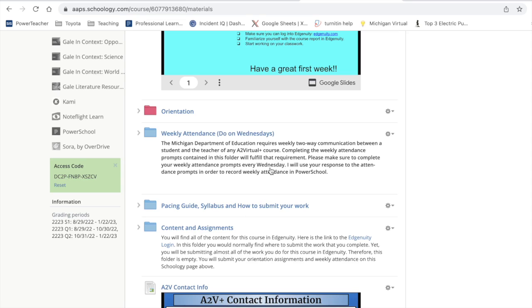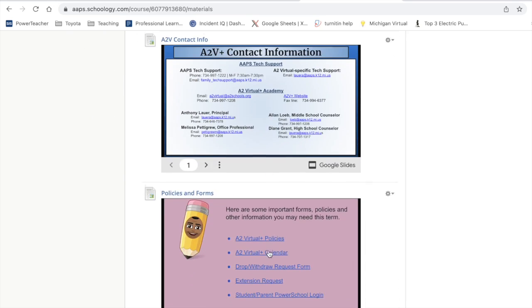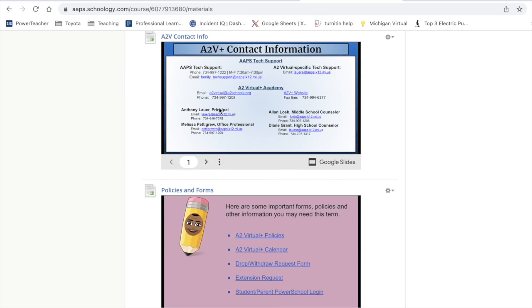The only thing you'll really be doing here is the orientation that you're working on right now and the weekly attendance. After that, we've got some contact information if you need some support with technology or if you need to contact anybody in the A2 Virtual Plus itself. And then after that, we have the policies and forms, just some general forms and stuff you may need throughout the semester.